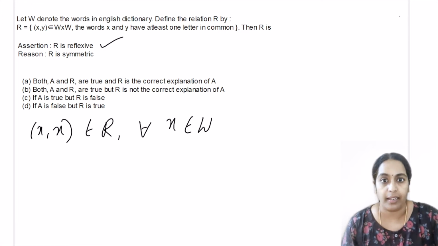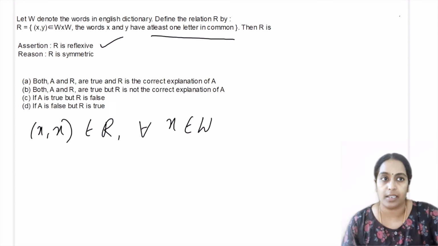So if it's a cat, again it's a cat. (cat, cat) belongs to the relation. Here the relation is at least one letter in common. So we have (x, x) where all the letters of the words are in common. So x and x belongs to the words in English dictionary as well. So the relation is definitely reflexive.